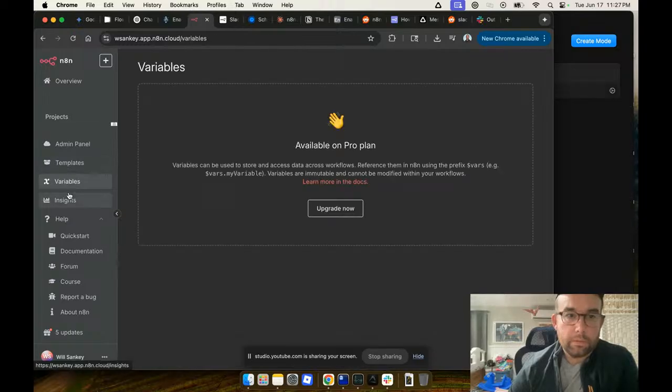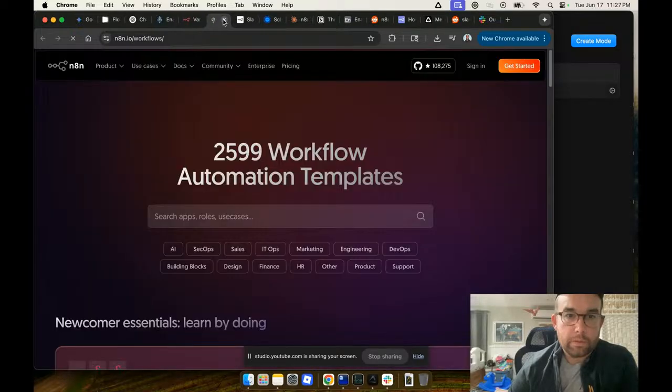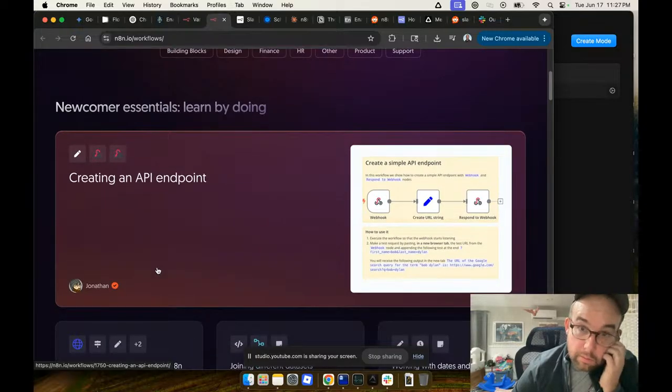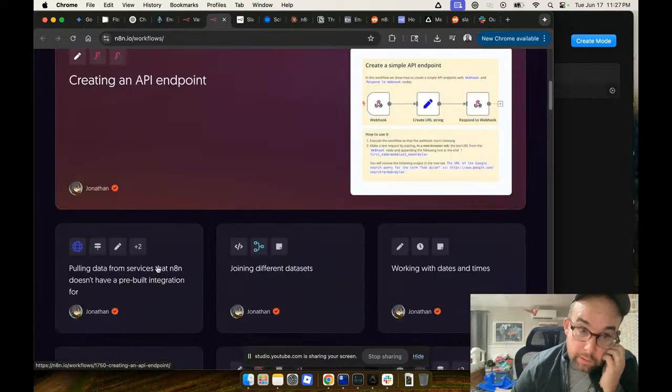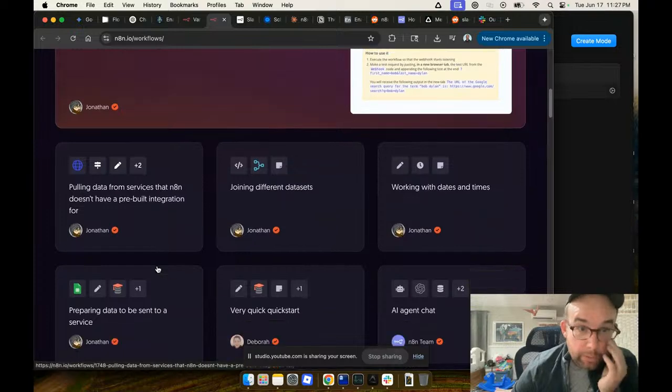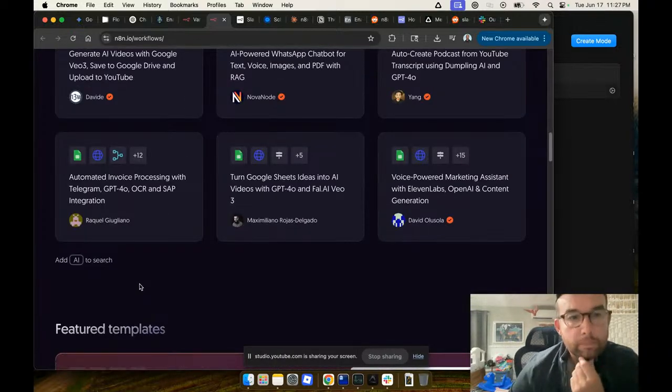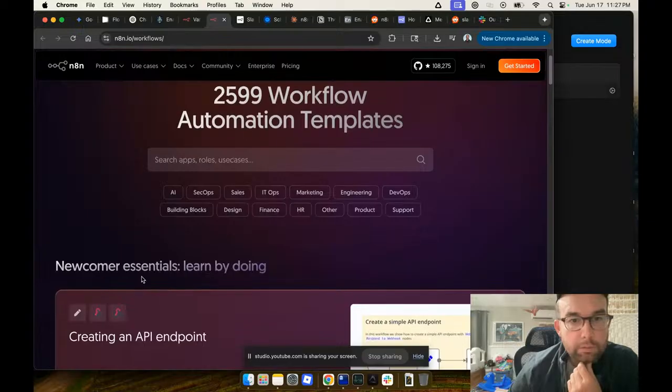Variables, templates. Oh, wow. Oh, okay. So they have templates, creating an API endpoint, pulling data. Oh, okay. I didn't realize that n8n had all this stuff. Okay.